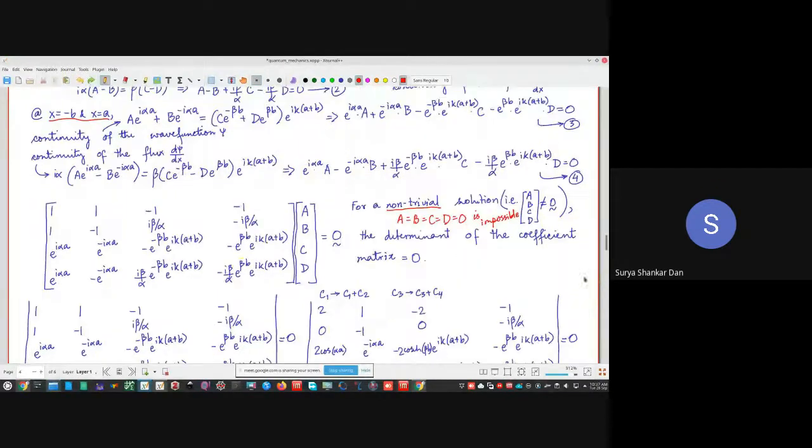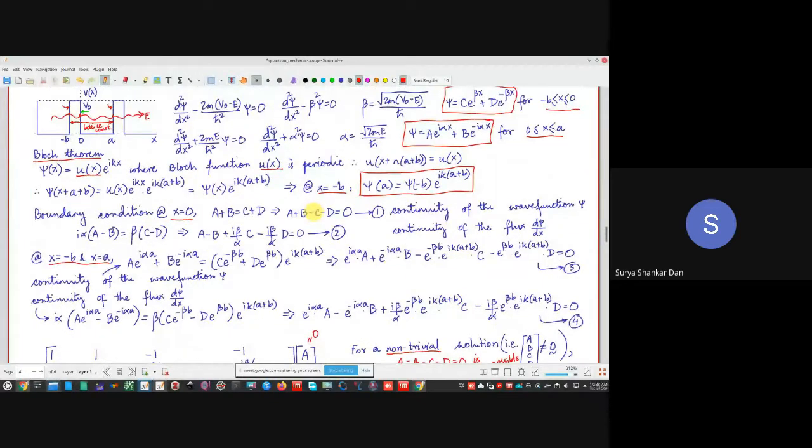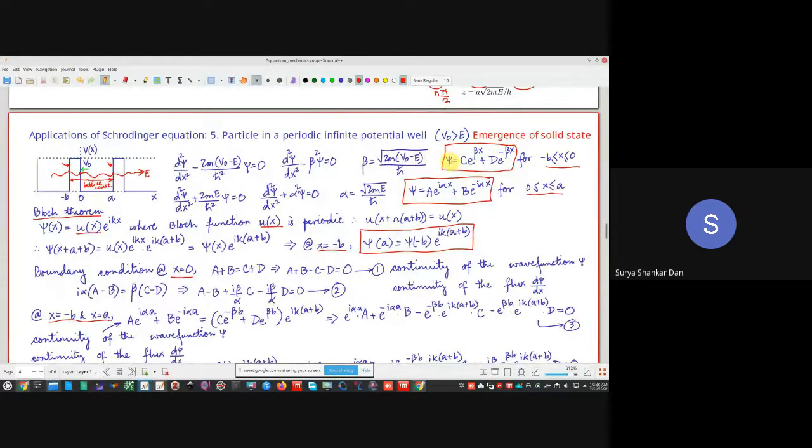So that means if this equation has to be true, the one option is A, B, C, D, this vector is equal to 0, which means that A equal to 0, B equal to 0, C equal to 0, and D equal to 0. That means आपका ये psi function doesn't even exist anywhere inside the solid state. क्योंकि C 0 है, D 0 है. So psi is always 0. This psi is also 0 because A, B, these are all zeros as well. ठीक है? Which is physically impossible.